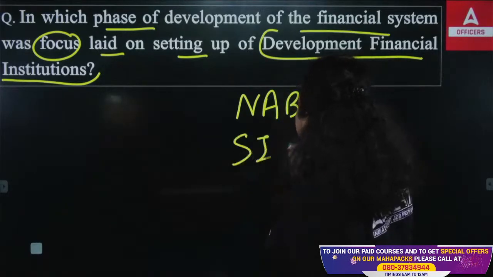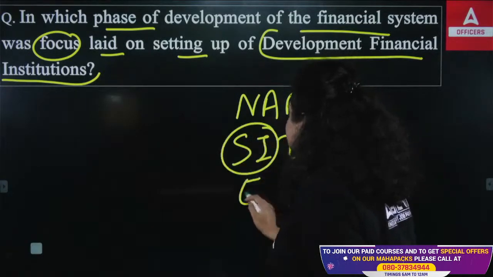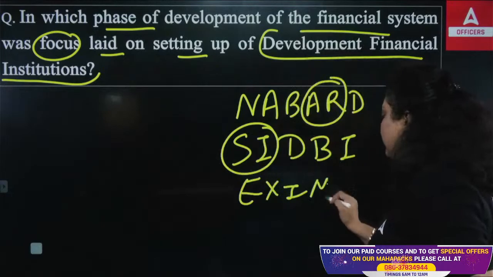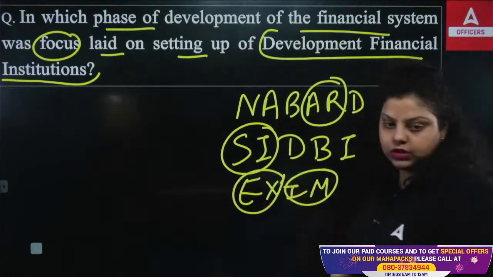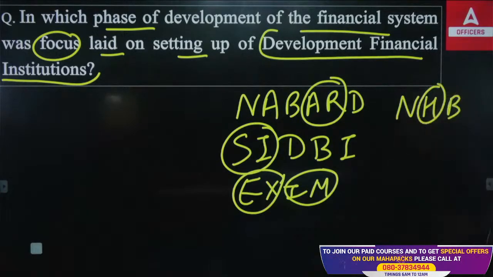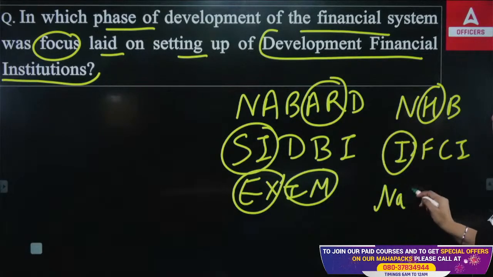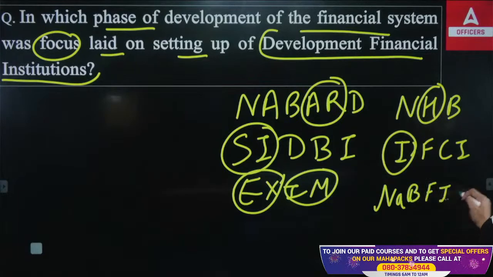We have SIDBI. It works for small industries. We have Exim Bank, which works for export and import of the country. We have NHB, which works for the housing sector. We have IFCI, which works for the big industries in the country. We have now the latest one, NABFID, that works for the infrastructure development of the country.